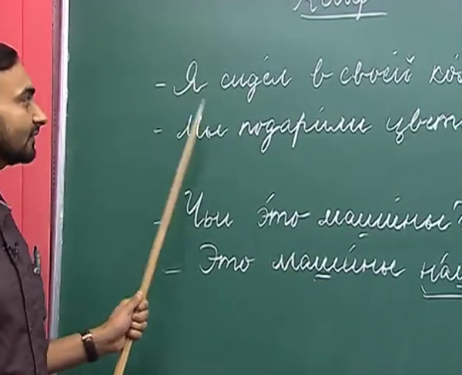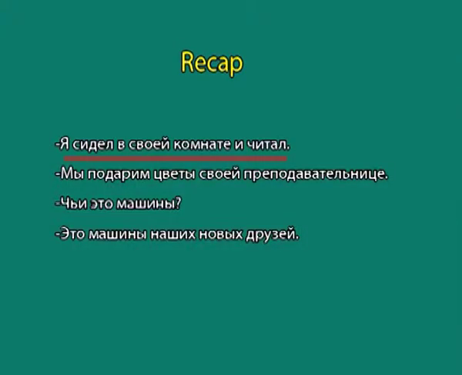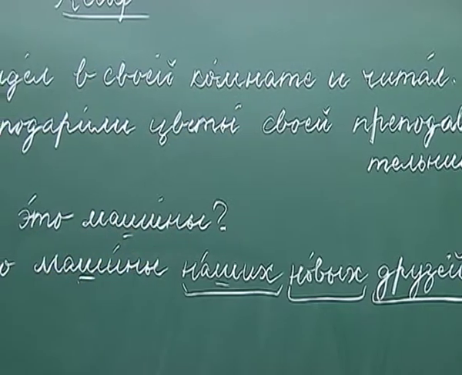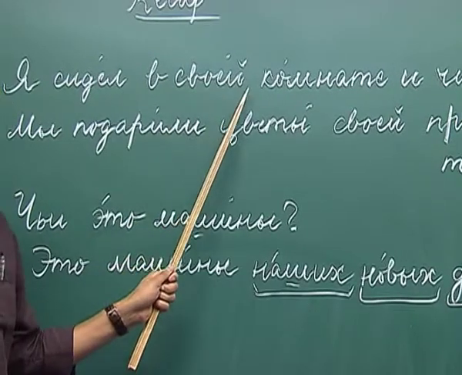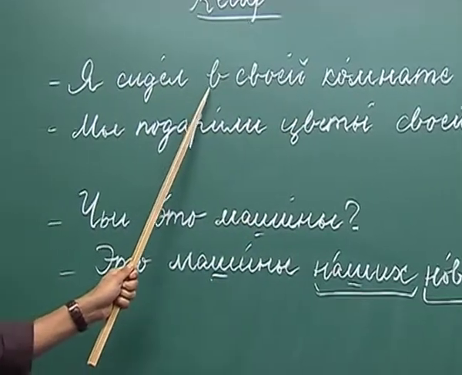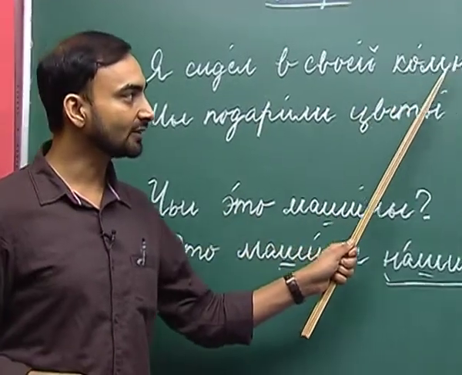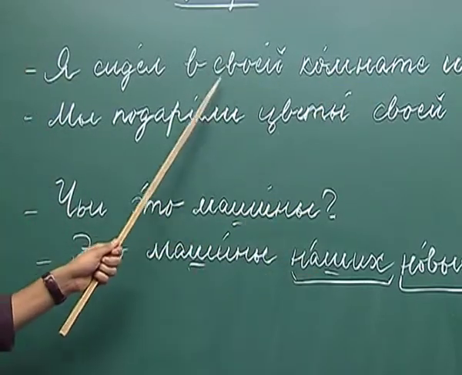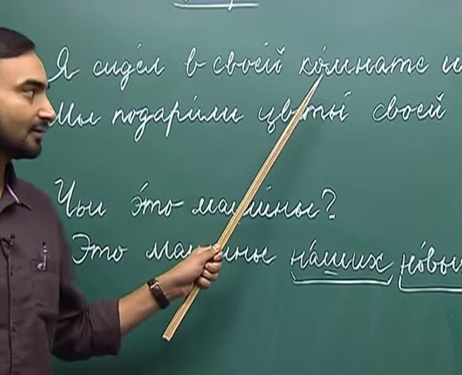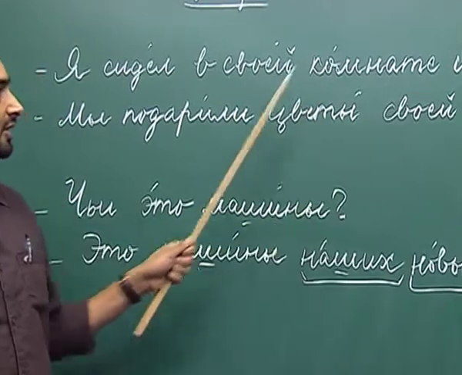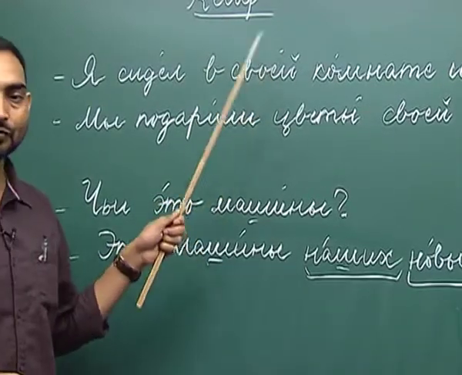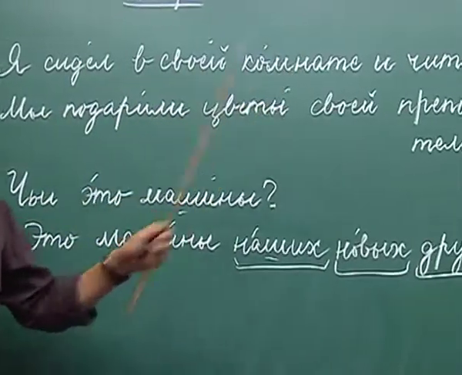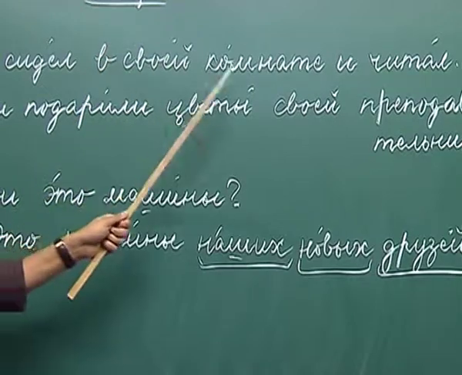Let us look at the first sentence. Я сидел в своей комнате и читал. Here, as you can see, своей has been used in the prepositional case after the preposition в, and комната becomes комнате in the prepositional case, and своя becomes своей since комната is a feminine gender noun. So, the feminine form of своя in the prepositional case is своей. Я сидел в своей комнате и читал. I was sitting in my room and was reading.